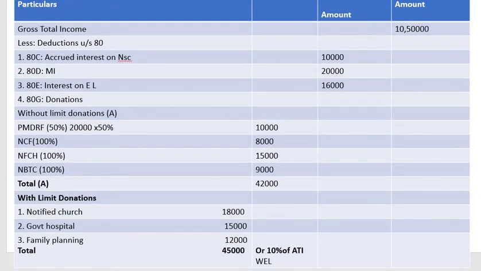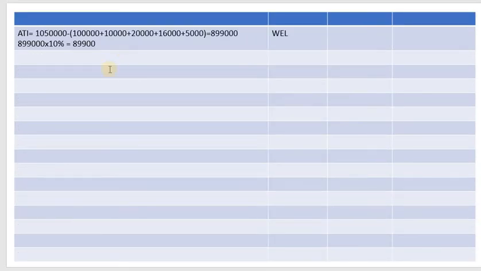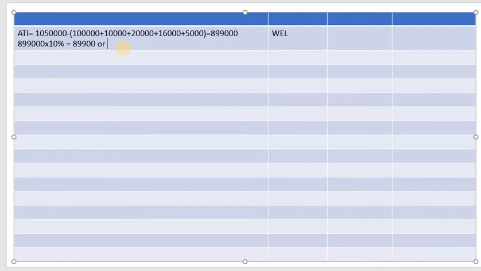So which is less now? So 45,000 is less. Okay, 45,000, whichever is less. So which is less? 45,000. So that is the limit. Okay, now we have to give 100% donation. So 100% donation is family planning.